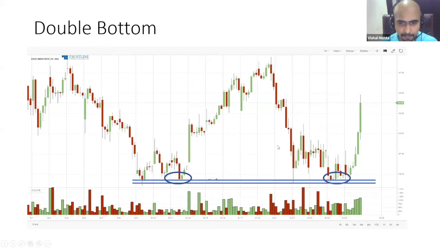Guys, a lot of people ask me, कि ये तो ठीक है, but how do I trade them? How do I know that it is a good time to buy or sell? And if you ask me personally, trading a double bottom is very difficult. It is theoretically very good, but practically it is not tradable. Why? I'll tell you. Because you need to really get a confirmation. When this stop has been breached, then you can only say कि ये double bottom बना था. So theoretically, it is very good to know कि हाँ भाई, market made a double bottom, but you cannot really trade them unless and until there is a sufficient level of support.